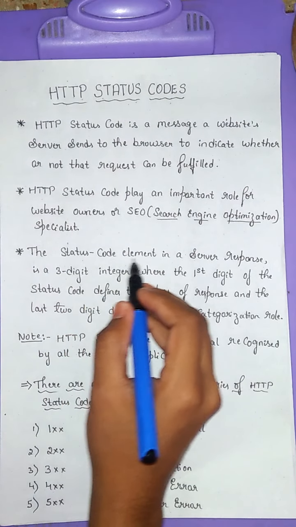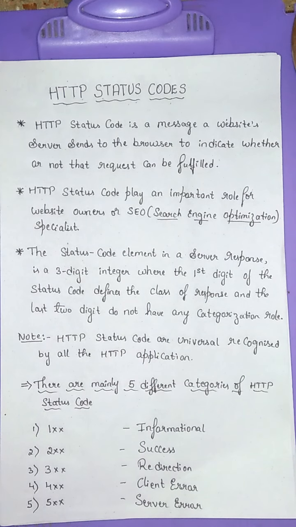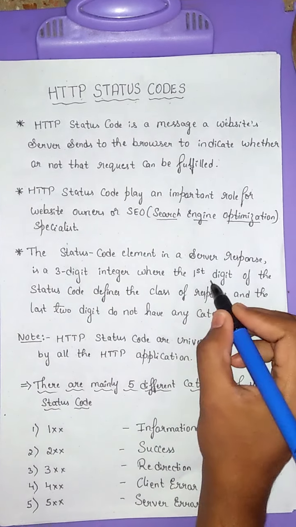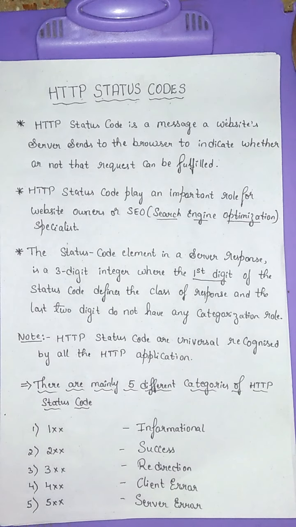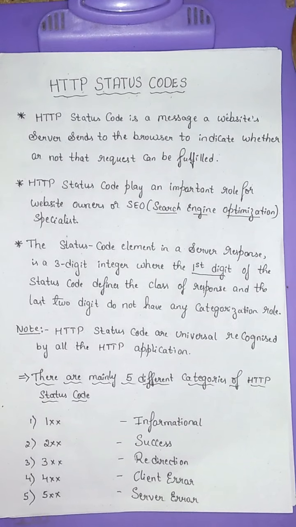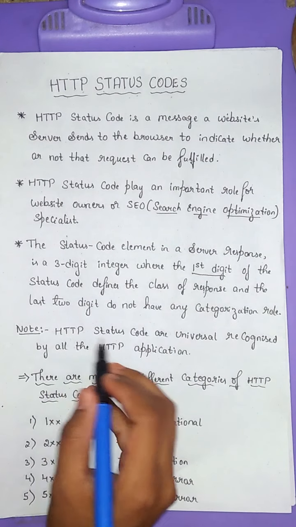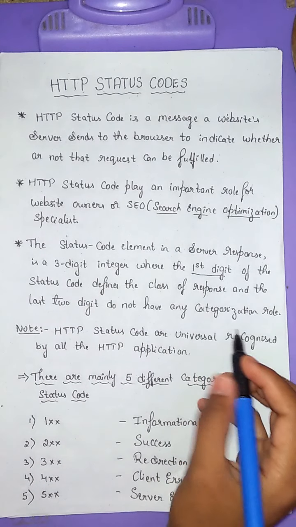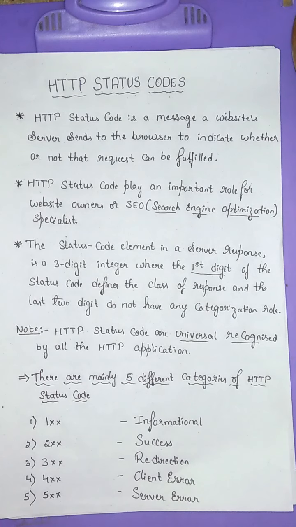The status code element is a server response. It is a three-digit integer where the first digit of the status code defines the class of the response and the last two digits do not have any categorization rule. An important note: HTTP status codes are universally recognized by all HTTP applications.